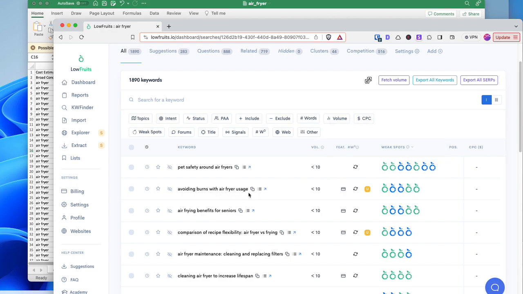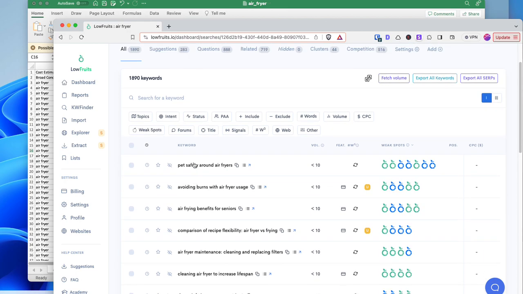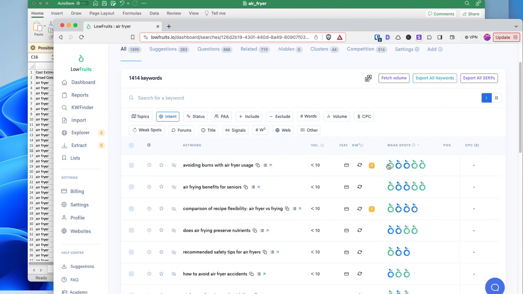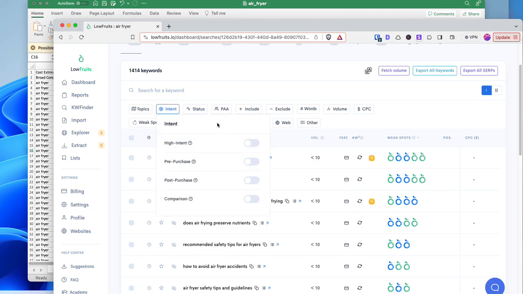Avoiding burns with air fryer usage, air frying benefits for seniors, comparison, and then also we can look at high intent as well. This is why Lowfruits is so great, because it has all these filters and it really makes you focus on your keyword research here. So here I have high intent keywords I've sorted for.